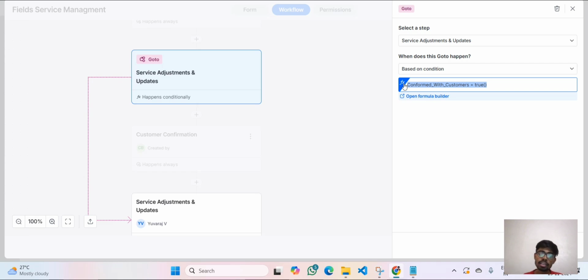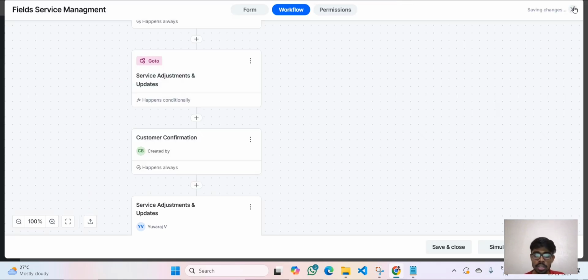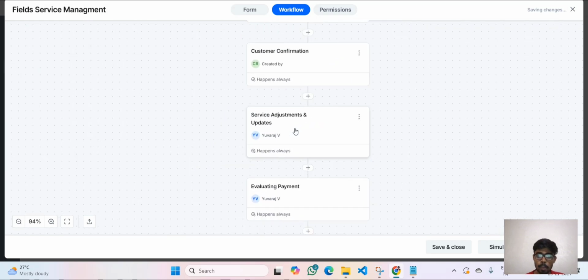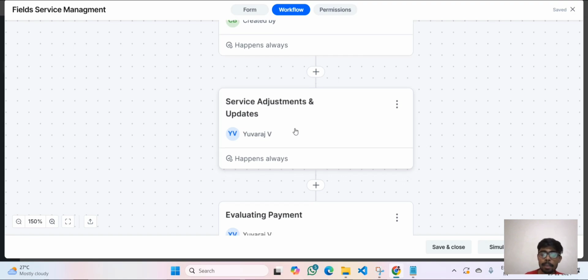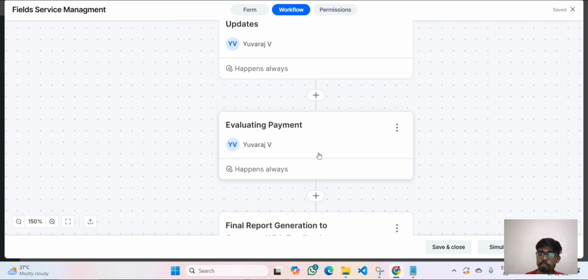So if he already confirmed, then it can directly go to the service adjustment flow. In the service adjustment flow, there will be a table which has a variety of criteria, such as the type of the issue, the urgency level, and the time taken to complete that work, but everything has to be filled by the technician. The reason is this: based on this, the payment is going to get evaluated.